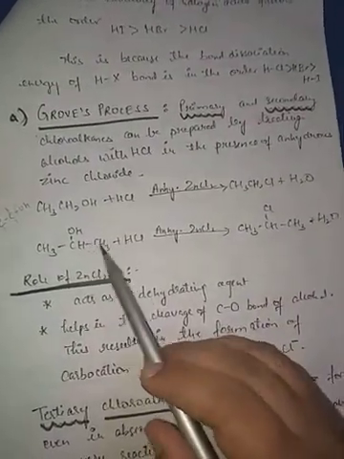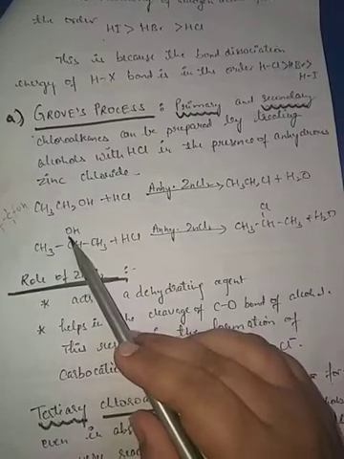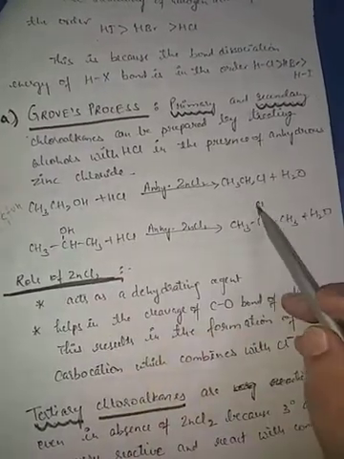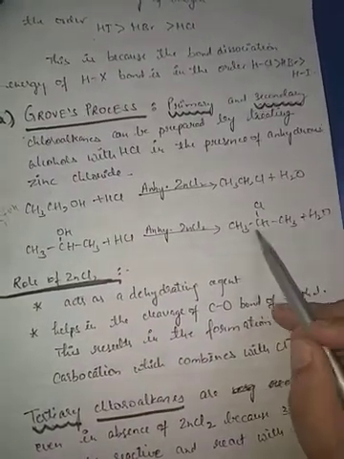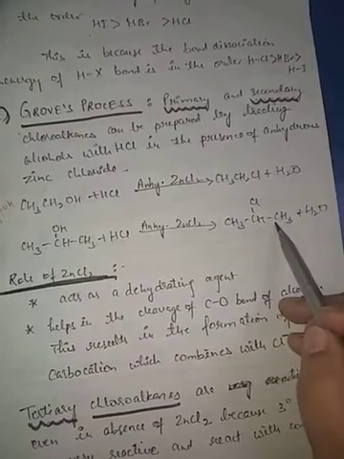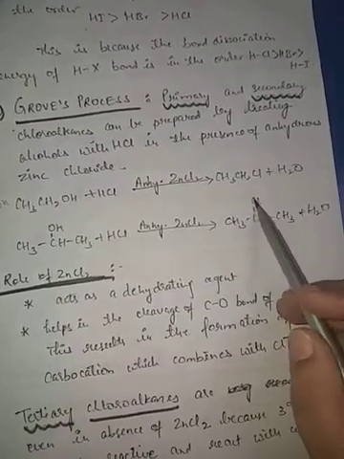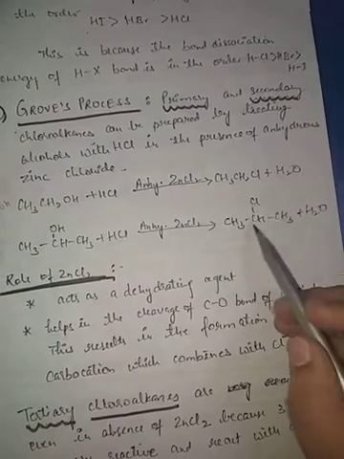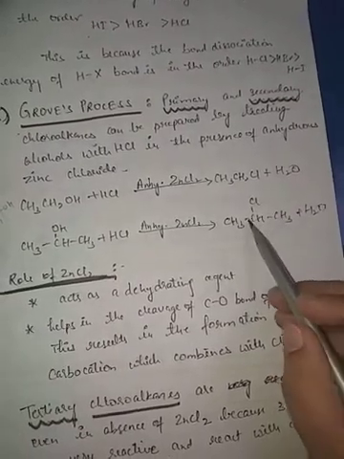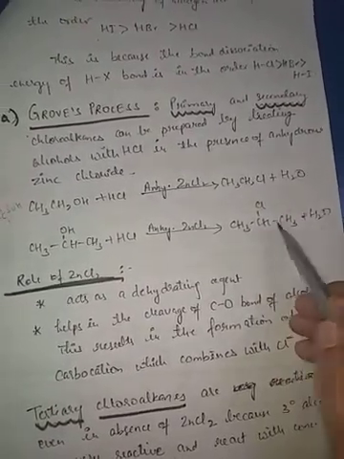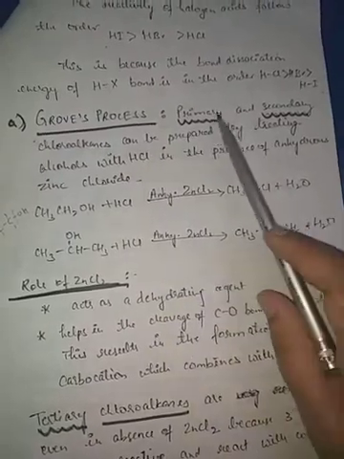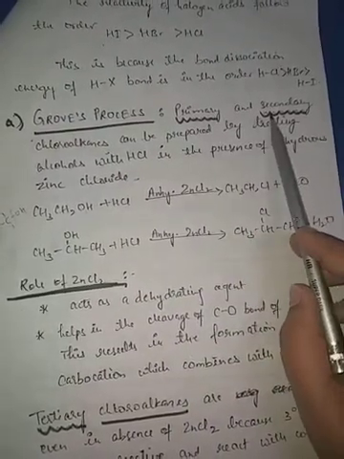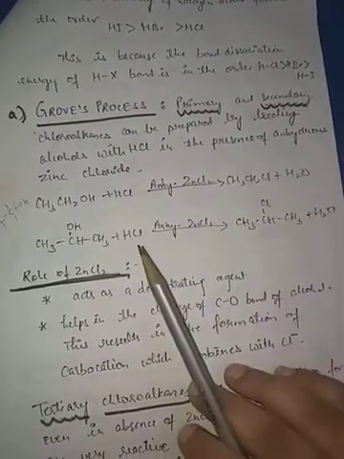Here, if we see, OH is present here, so Cl will be attached here. It means here we are getting a secondary haloalkane, a secondary chloroalkane. Okay, 1, 2, 3, 2-chloropropane. So this process is for the preparation of primary and secondary chloroalkanes.